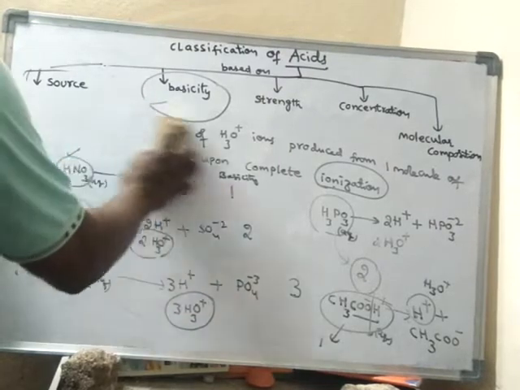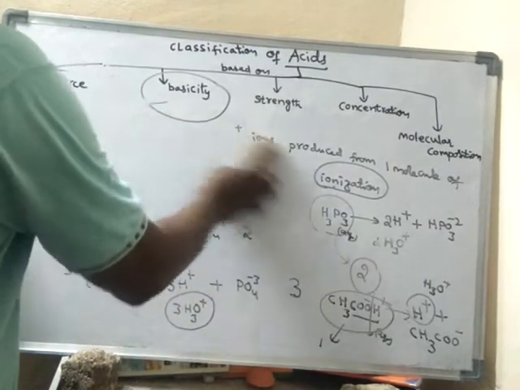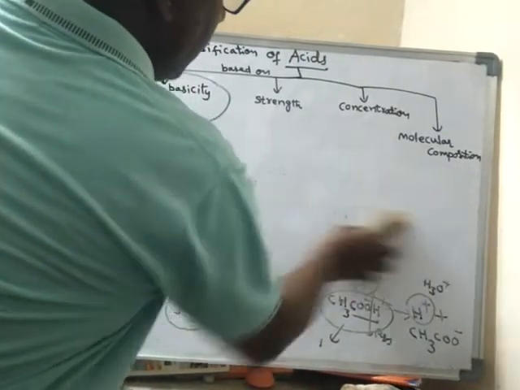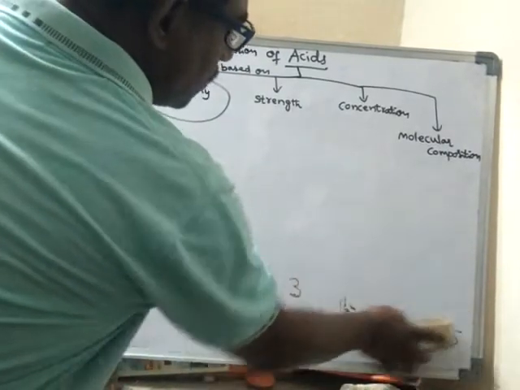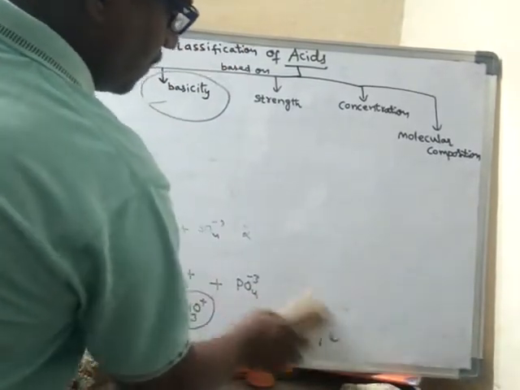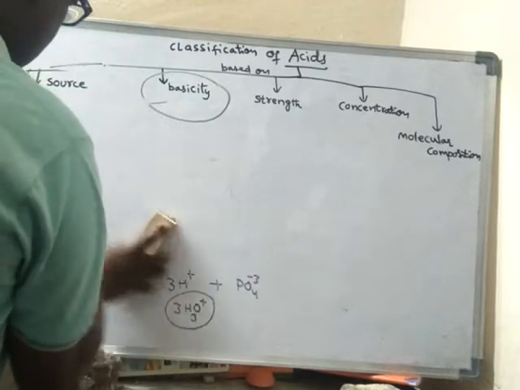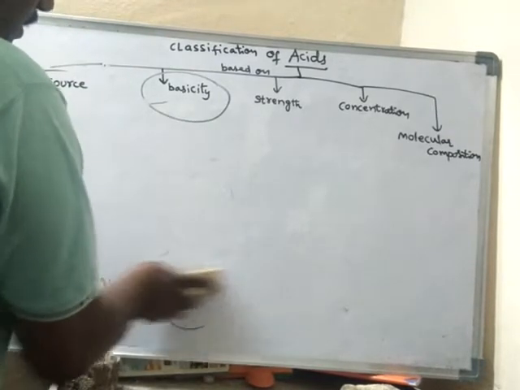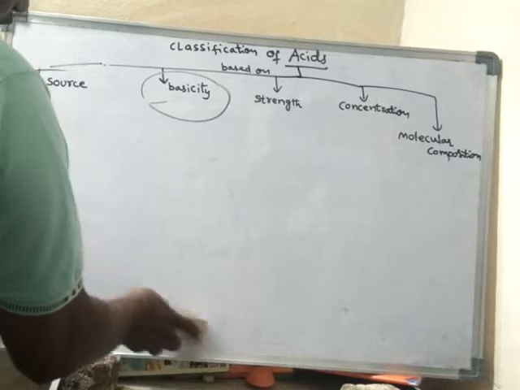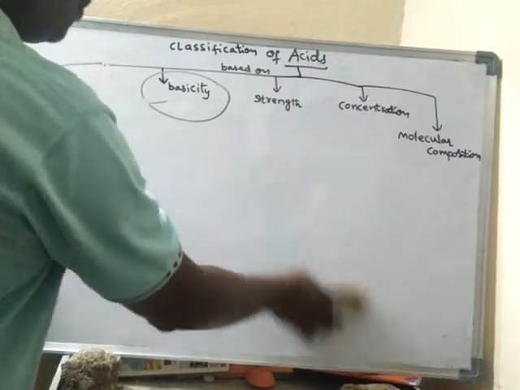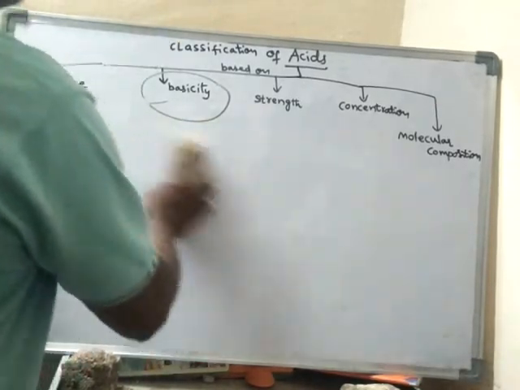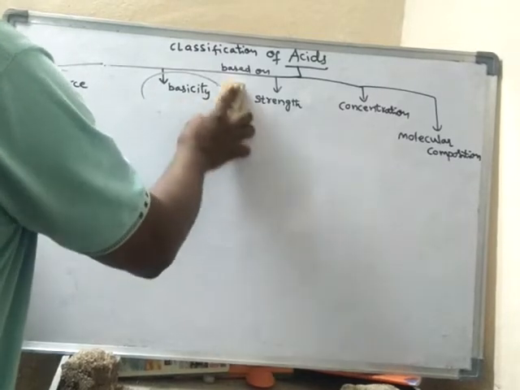Now how to classify the acids based on the basicity? So far we have learned what basicity is. Basicity is nothing but the number of H3O plus ions that can be produced by one molecule of an acid.